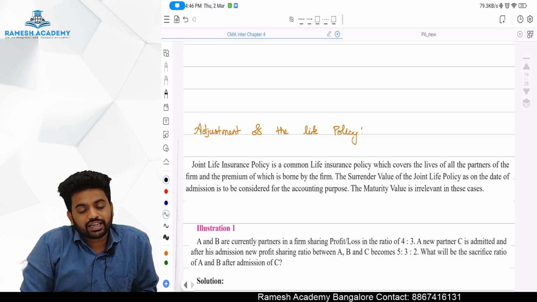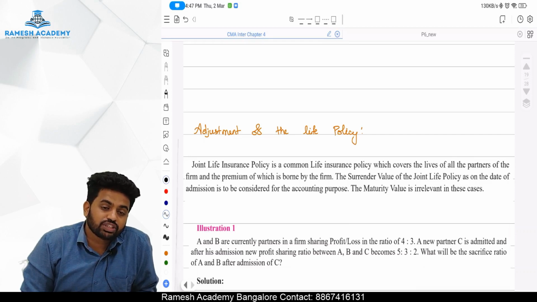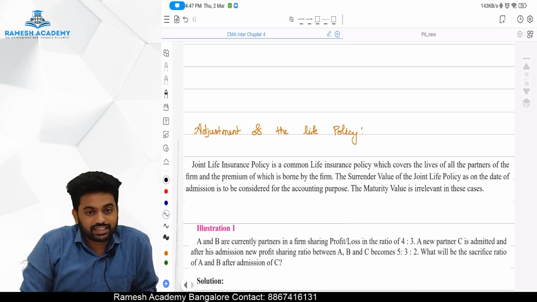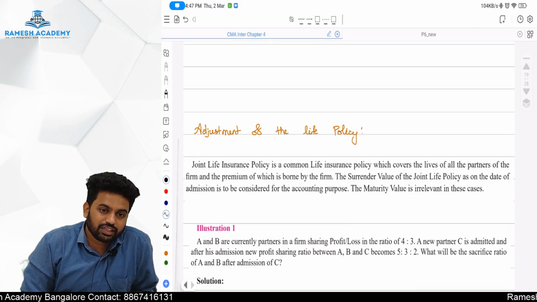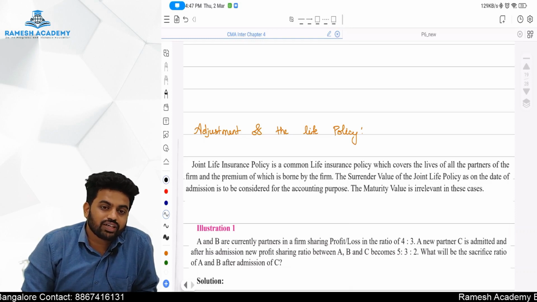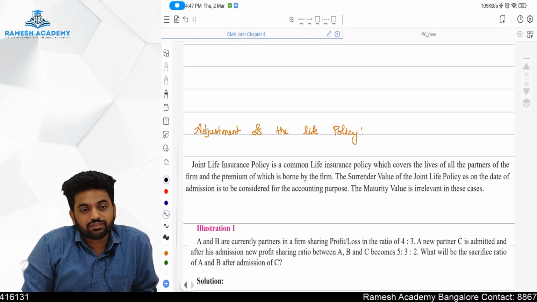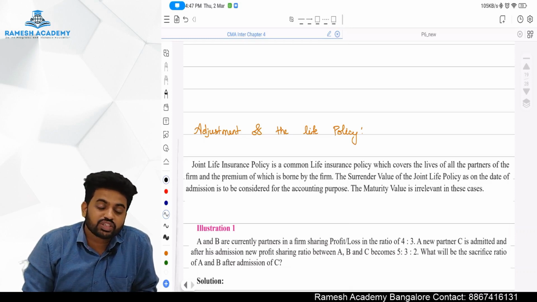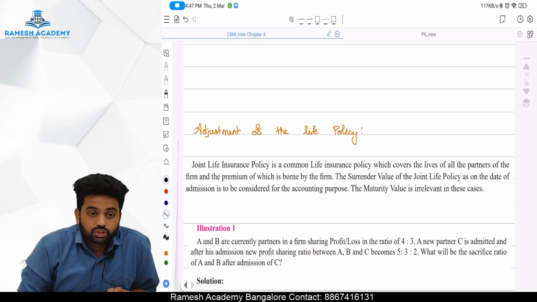Now, only when the admission is there, the life policy will either mature or be surrendered. Whatever money we receive from that life policy, we are going to give credit to our old partners, because in their P&L we showed the premium as an expense, because of which their profit got reduced, right? So now they are entitled to this gain. So in the admission, the joint life policy will be at maturity value.